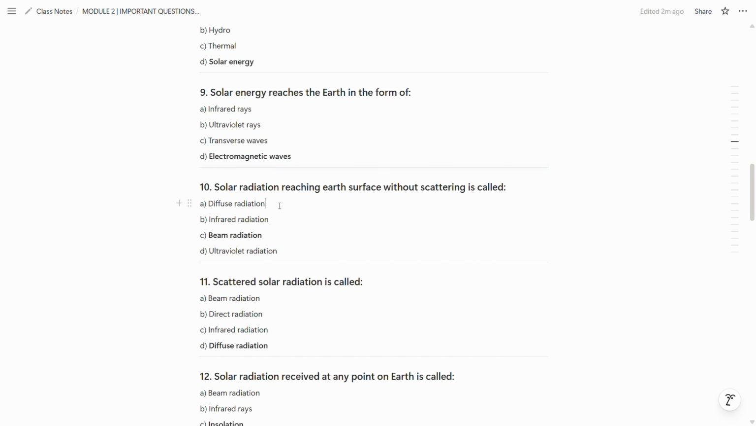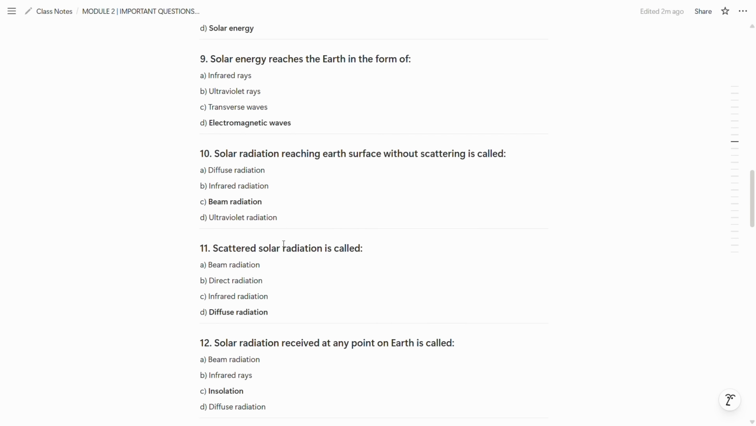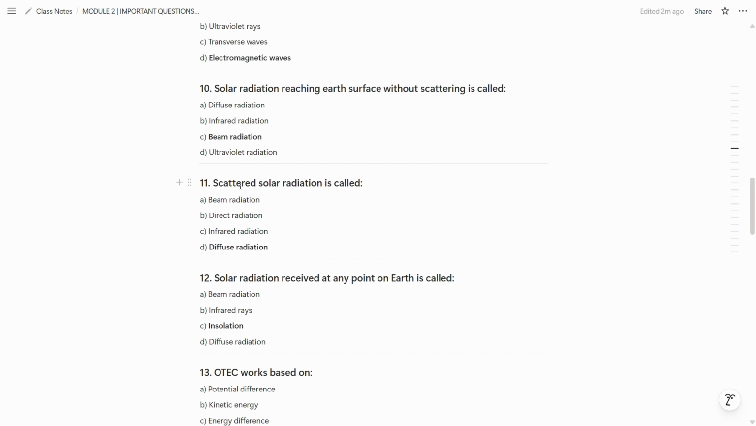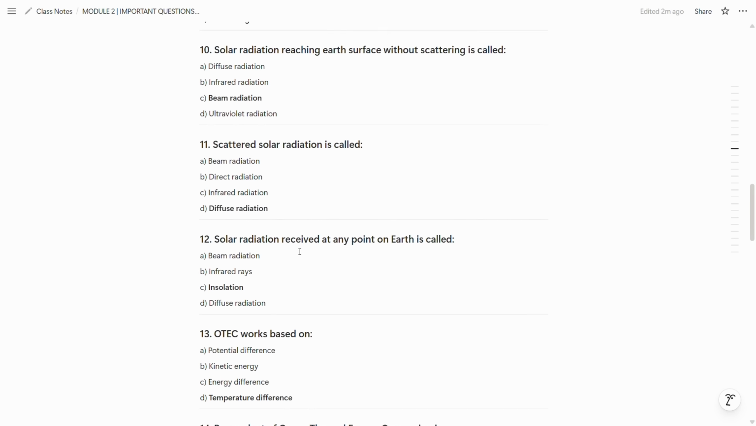Now 10th one is, solar radiation reaching earth surface without scattering is called beam radiation. So now the 11th question is, scattered solar radiation is called diffuse radiation. So D option is the correct answer.